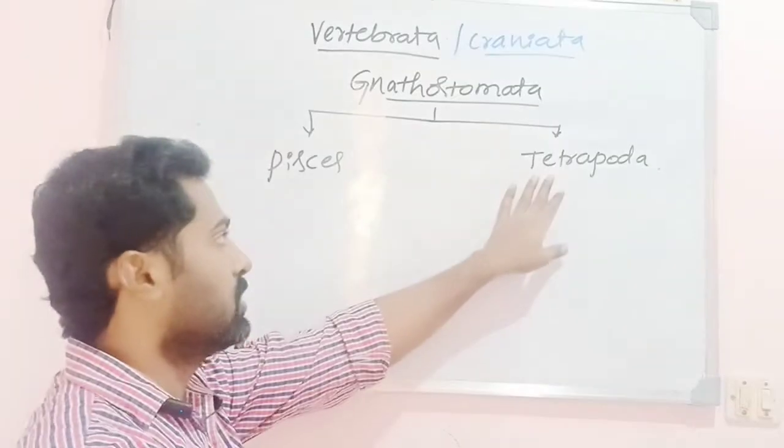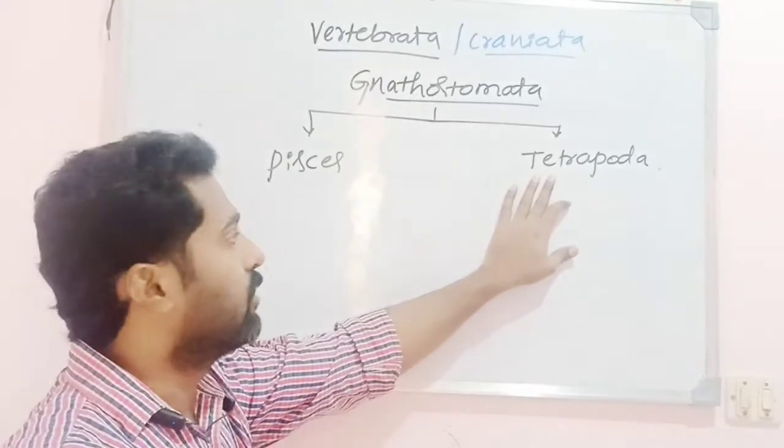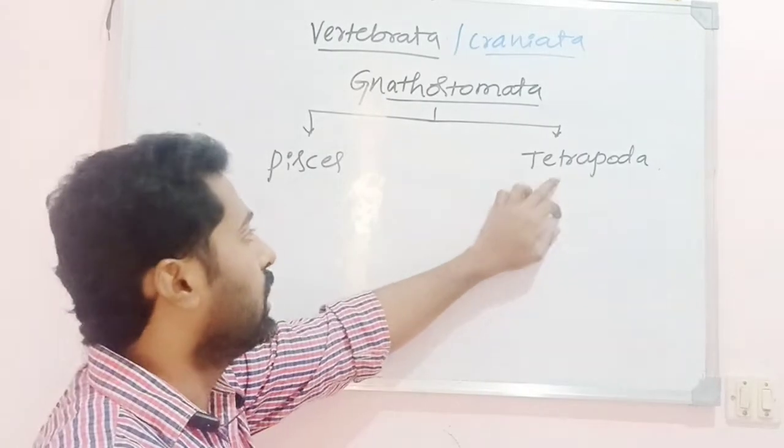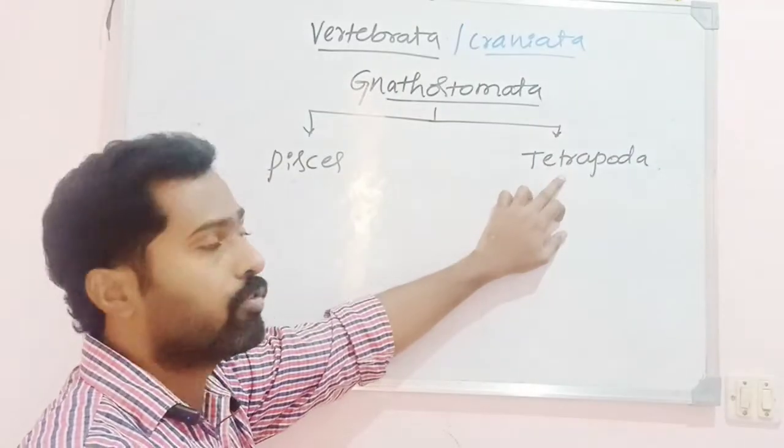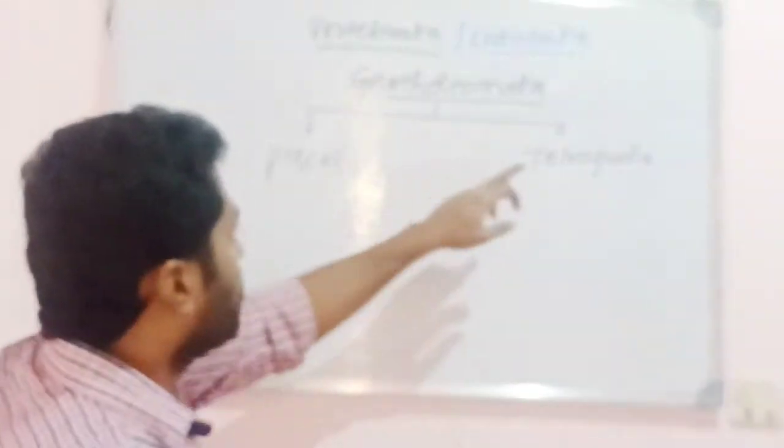Tetrapoda means the animals which possess four limbs, or two pairs of limbs, like the forelimb and the hind limb. So they are known as Tetrapoda. Tetra means four, and poda means the limbs.